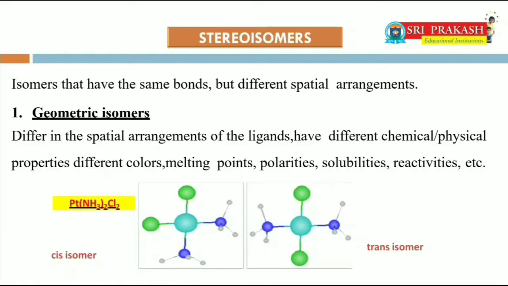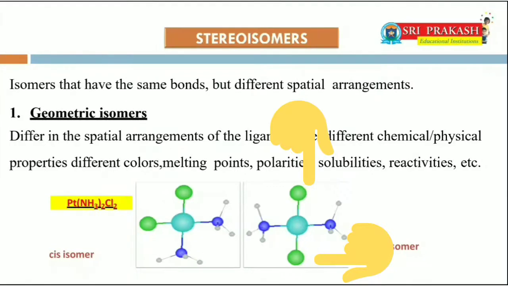Thus, we can prepare square planar complexes such as [Pt(NH3)2Cl2] in two forms. Those are cis and trans. When the chlorine atoms are adjacent to each other, we get the cis form, while when two chlorine atoms are opposite, we get the trans form.